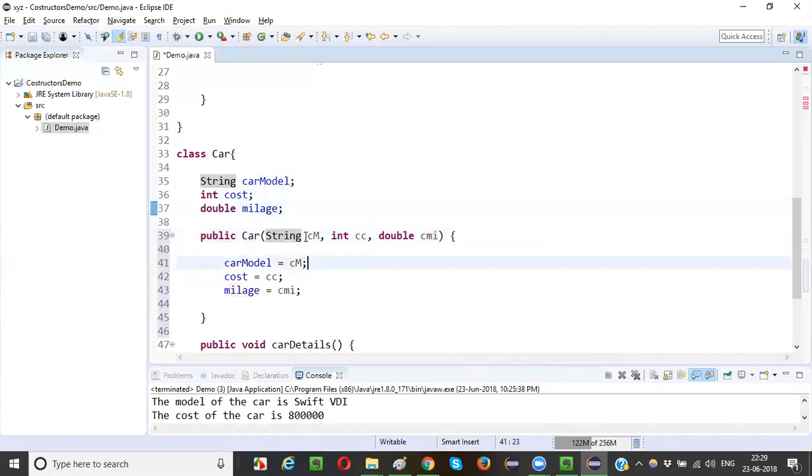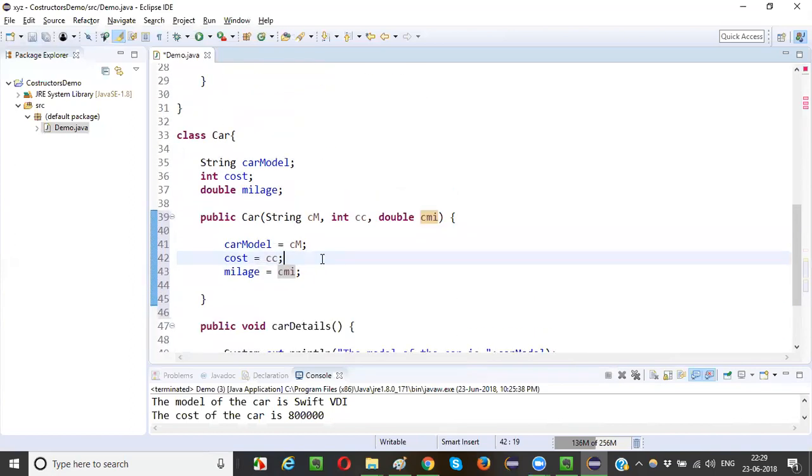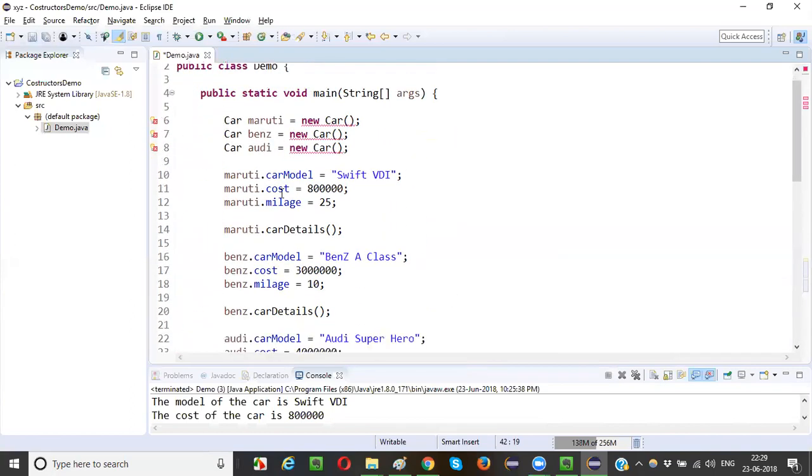The short forms I wrote: cm is car model, cc stands for car cost, cmi means car mileage. I am assigning these values to car model, car cost and mileage. So that's fine. Now let's simplify these statements.